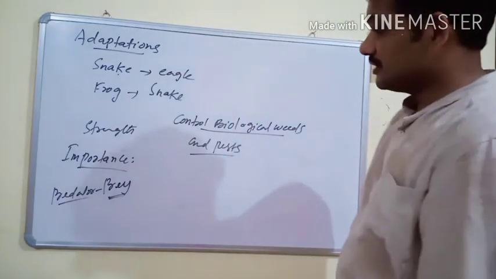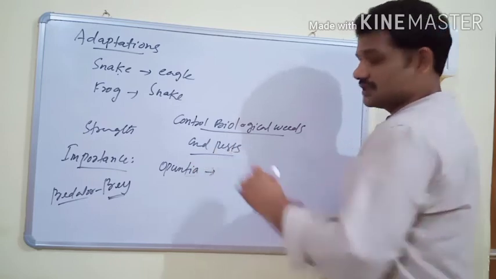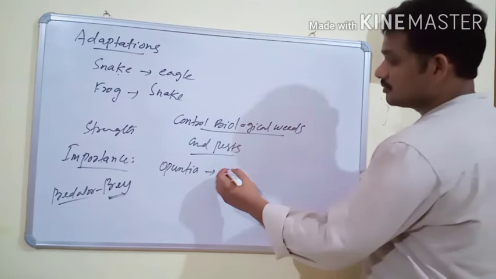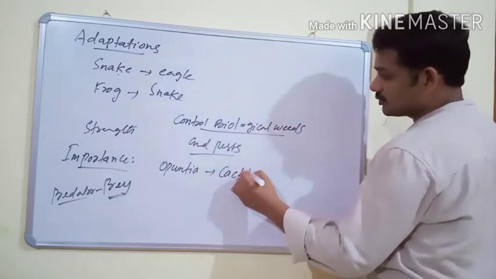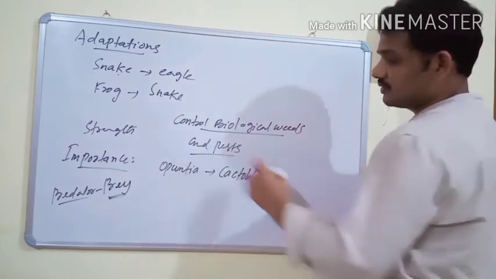For example, Opuntia was introduced in Australia and caused havoc, and it was controlled by introducing Cactoblastis, an insect which feeds on Opuntia.